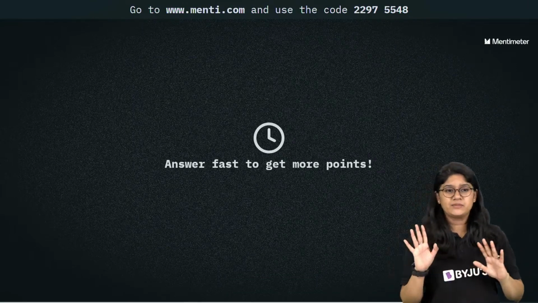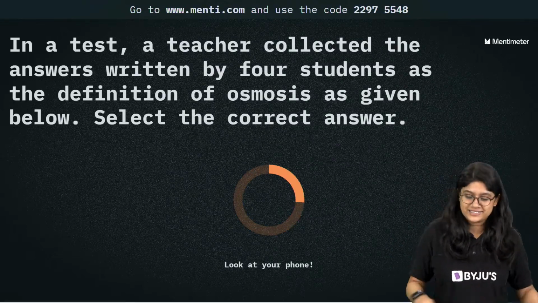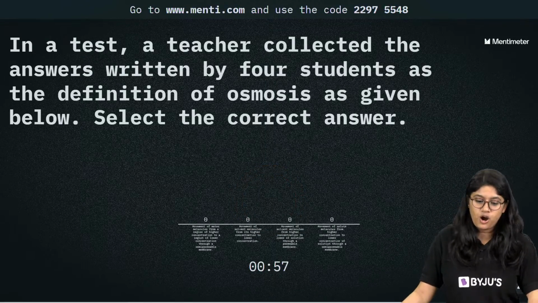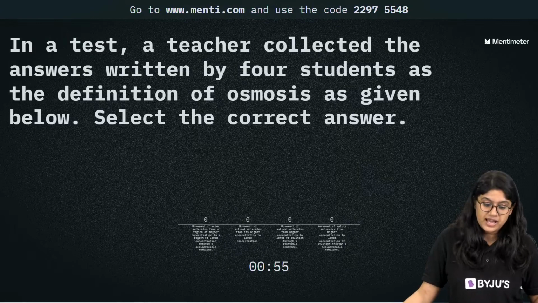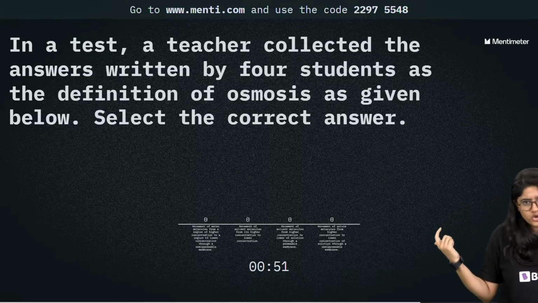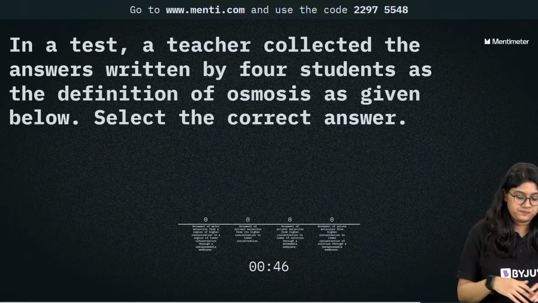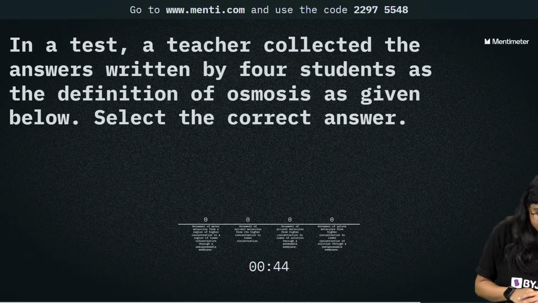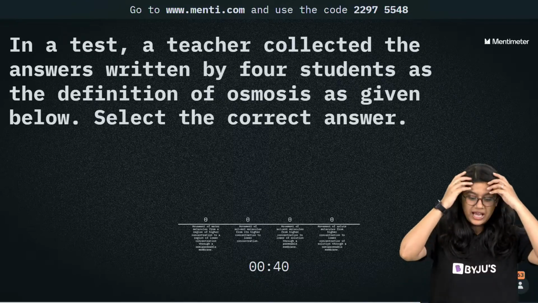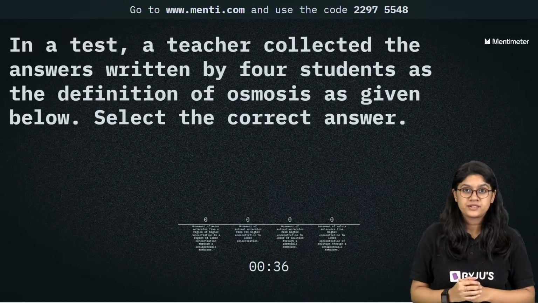We'll have 1 minute time over here. Okay. In a test, a teacher collected the answers written by 4 students as the definition of osmosis. As given below, you have to select the correct answer. Okay, I'm sure it looks very tiny, but you will be able to have a clear-cut definition. Right? Yes. So, we have to find the correct definition of osmosis.